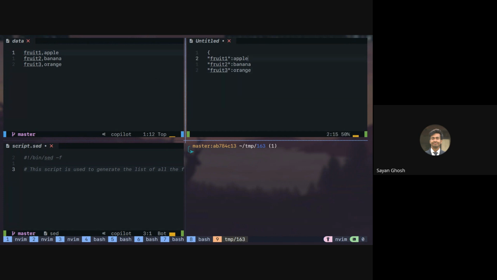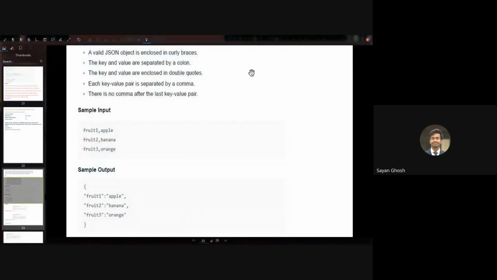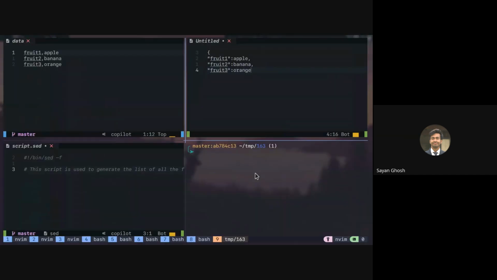And in the end, we should have a comma. The last one should not have a comma because in JSON, a trailing comma is not supported. And in the end, we should then have a closing curly brace.